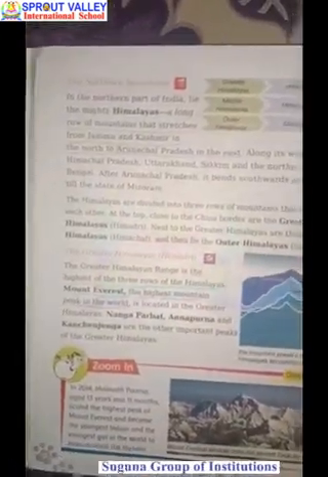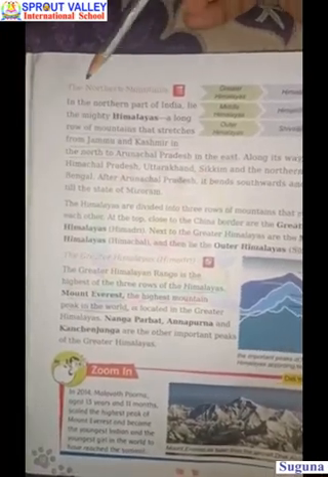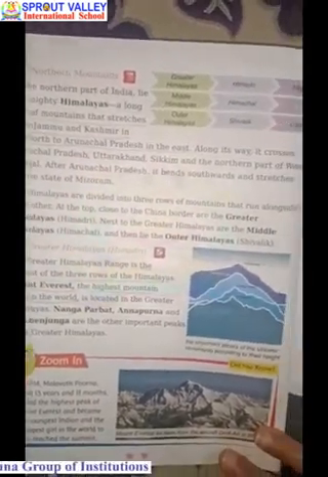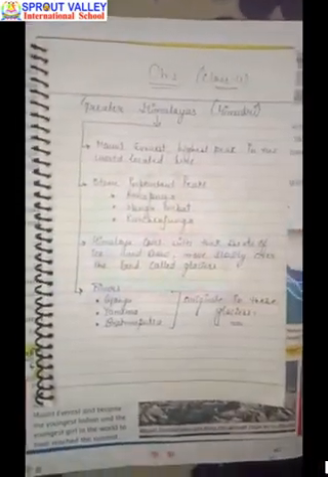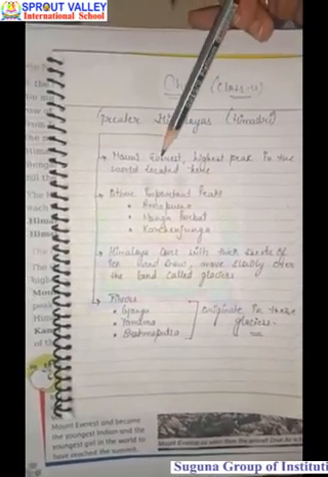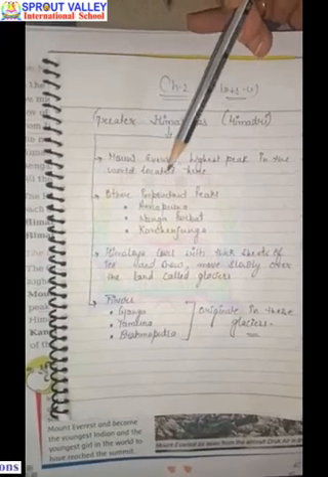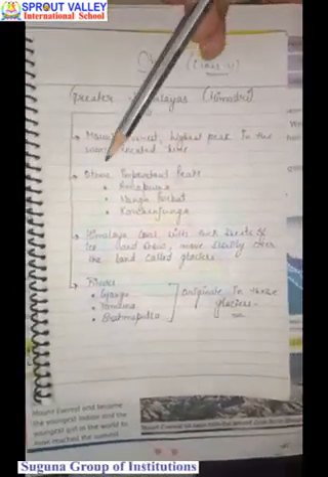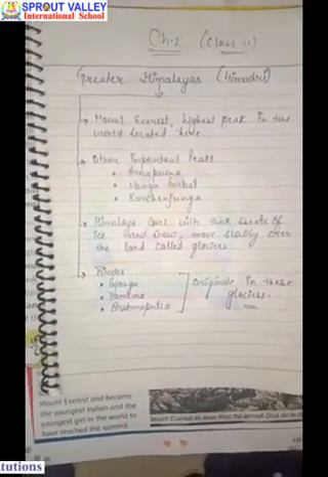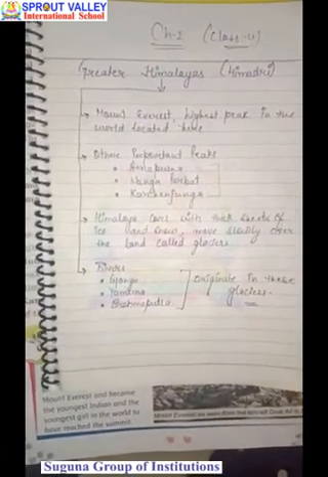Let me tell you in detail about the northern mountains. In the northern part of India, Himalayas are there. This is a long row of mountains that stretches from Jammu Kashmir in the north to Arunachal Pradesh in the east. Let me explain with the help of some notes. Greater Himalayas, which is also known as Himadri. Mount Everest, the highest peak in the world, is located here. Some other important peaks are Annapurna, Nanga Parbat, Kanchenjunga. These are the most important peaks of the Greater Himalayas.